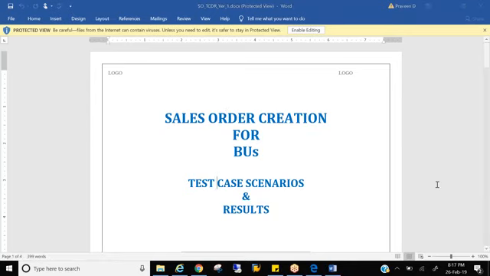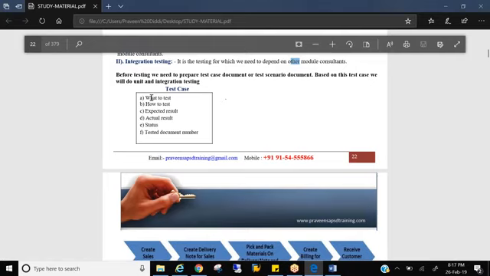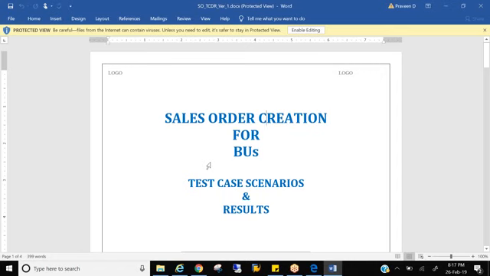Your testers will not have any consulting knowledge. They're only testers. They can only test the scenarios and tell you whether a test case is passed or failed, right? They don't know how to create a sales order because they are not the actual consultants or end users of SAP SD. So you need to give a test case document like this with all the data saying what to test, how to test. You should also tell them how to test because they don't know the process, and what the expected result, actual result, and status are, that is, whether the test case has been passed or failed. So this is how a test case document would look.